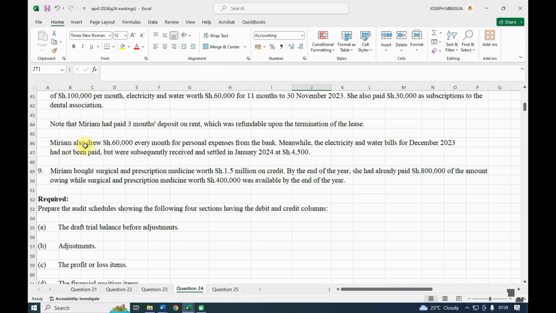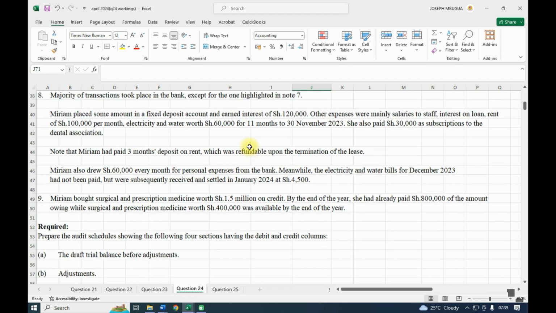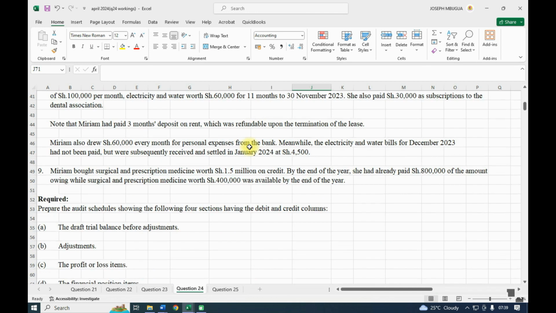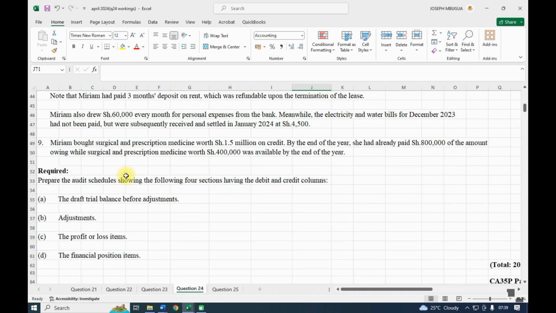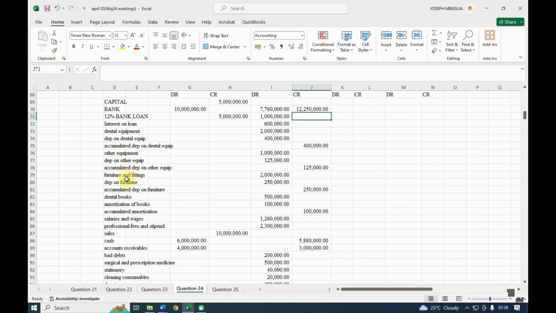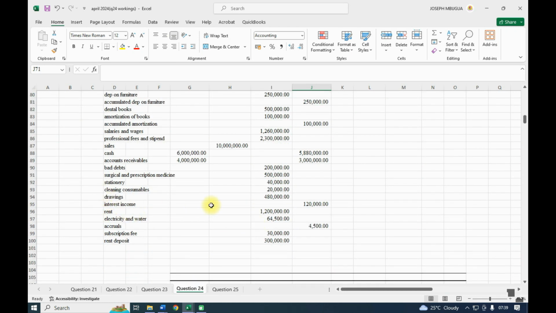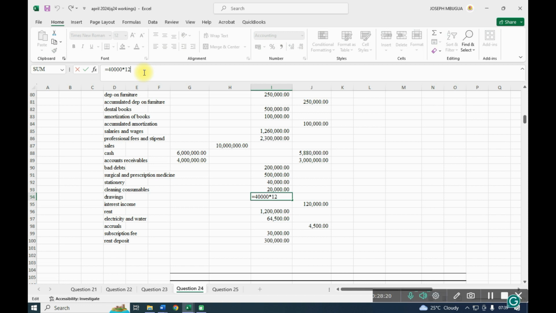Then Miriam also drew 60,000 every month for personal expenses from the bank. Meanwhile, the electricity, I think that one we have tackled. So we have these drawings of 60,000 from the bank. So we shall add the drawings that we had for 80 here. We'll close this.